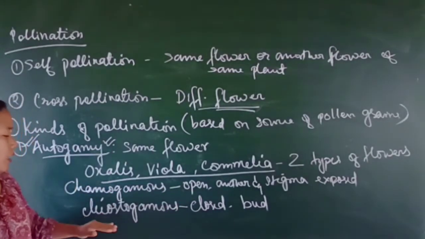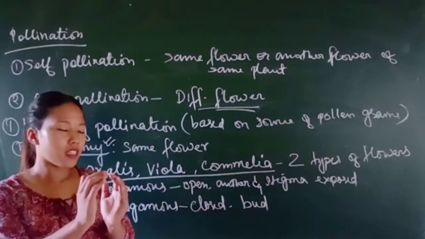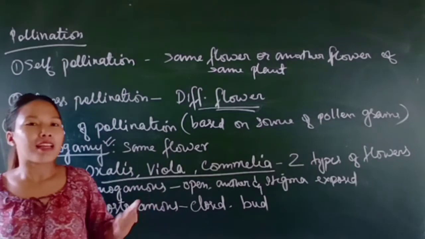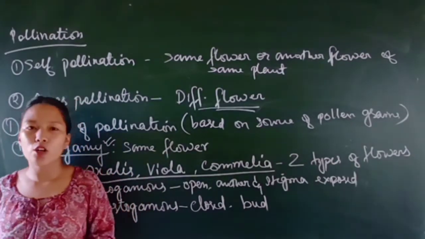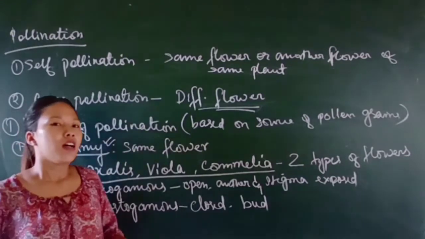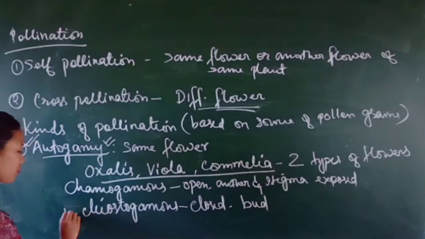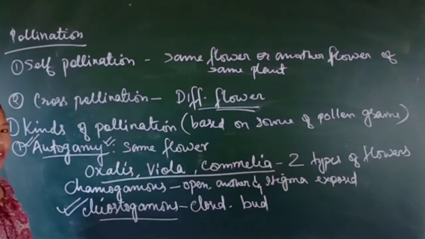Whereas cleistogamous flowers are closed. Since they look just like a bud, the anther and stigma lie close to each other, and there's no possibility of any other pollen grains being transferred to that stigma. So this is undoubtedly an autogamous flower.